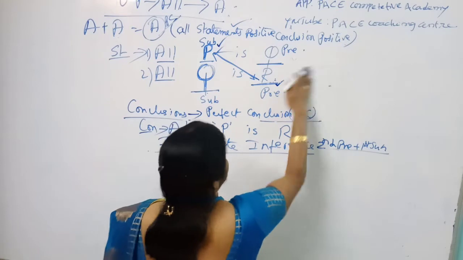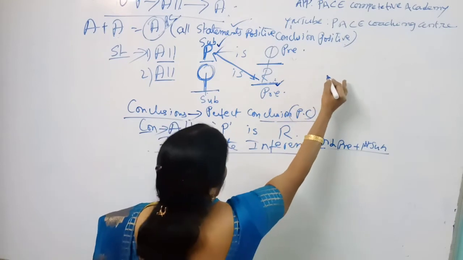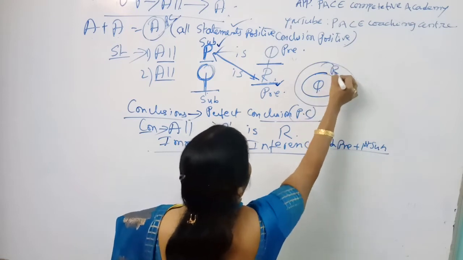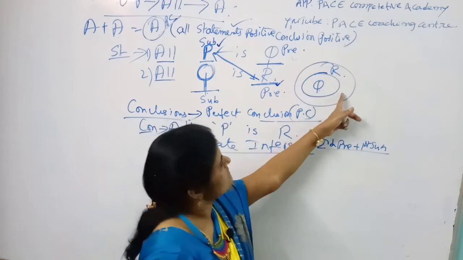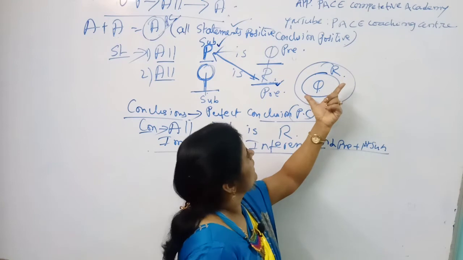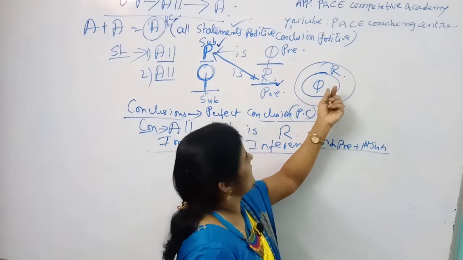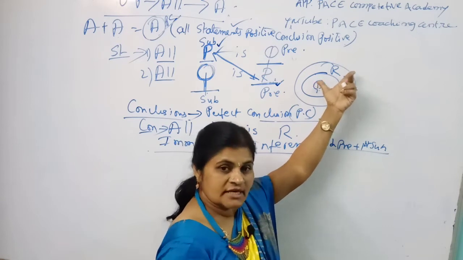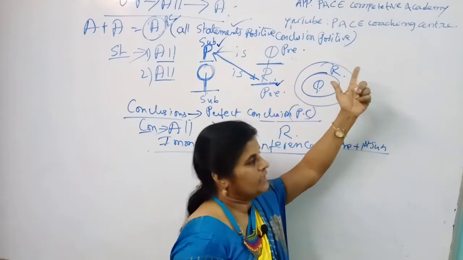For this condition's sake, we just draw a logical Venn diagram. Suppose he says that all Q is R. See, my dear students, in the logical Venn diagram, Q is a small circle completely embedded in the large circle of R. Clear?